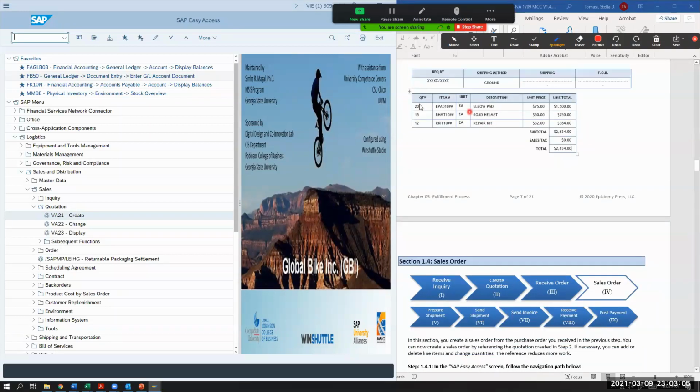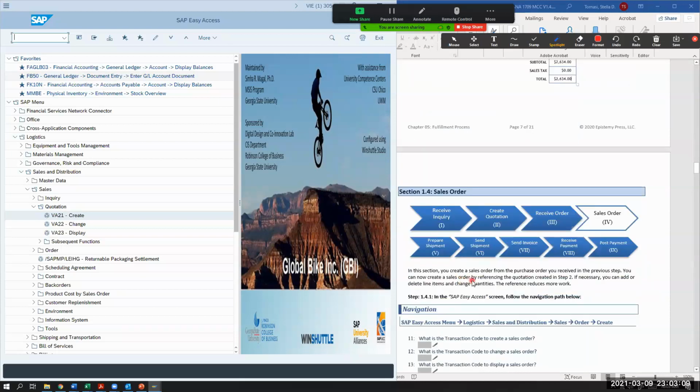So does it look like we need to change anything? No, but we do have the option to do that. And you guys had that ability to do that when you did the purchase order as well.